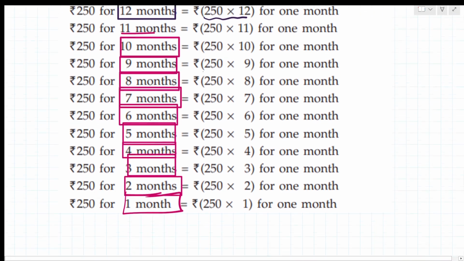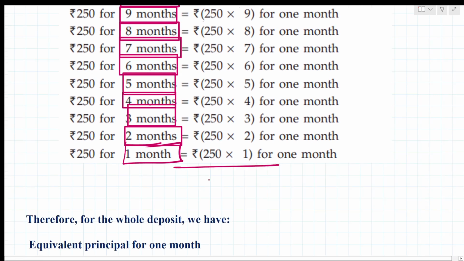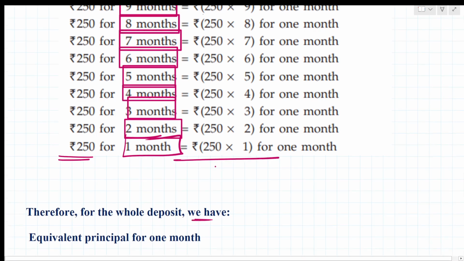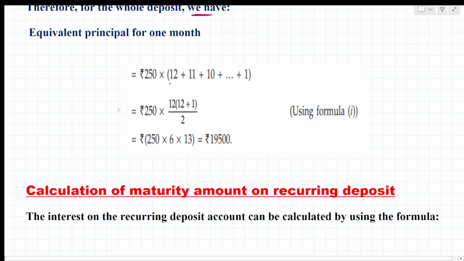So in the maturity period, whatever value will be added with the interest, the total amount with interest you will get in return. Therefore, for the whole deposit we have equivalent principal for 1 month. So 250 into 12 plus 11 plus 10 plus up to 1. Here n equals 12, so 250 into 12 into 12 plus 1 divided by 2. 12 divided by 2 is 6, 6 into 13, so here we get 19,500 rupees.